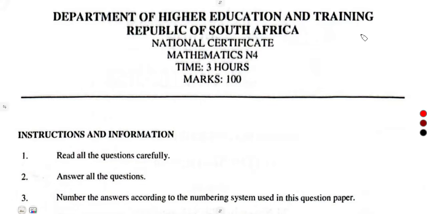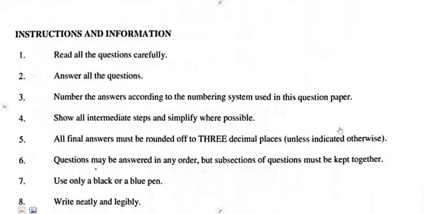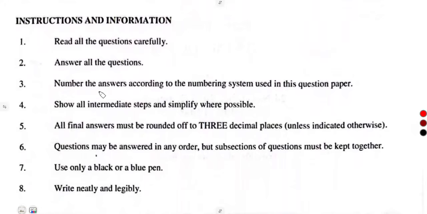So this is an exam from our November 2025 exams, those November exams. That is the question paper that we are going to look into. It was 3 hours out of 100. You must read all the questions carefully, answer all questions, and number according to the numbering system. All final answers are to be rounded off to 3 decimal places unless indicated otherwise.